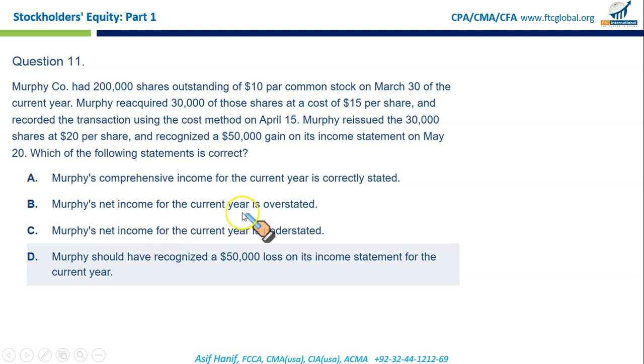Murphy's net income for the current year is overstated. Yes, this $50,000 gain should not be reported as part of the income statement. You should have debited cash, credited treasury stock, and credited additional paid-in capital. It doesn't go to the income statement. So Murphy's net income for the current year is overstated. This is not income to be reported on the income statement. B is the right answer.